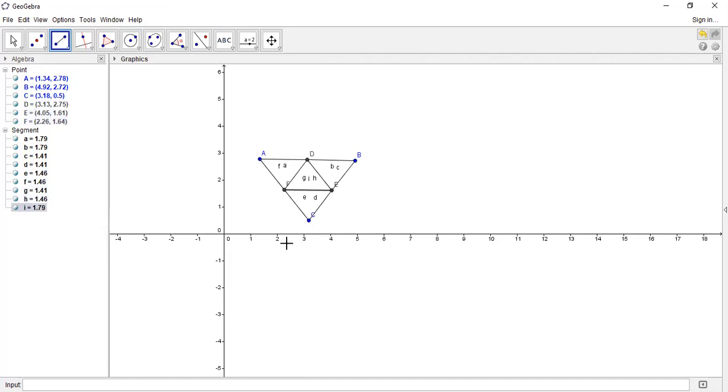Whatever construction we draw, it shows the names of the segments also. For every segment which I have drawn, the name and the length are given. What is the size of that segment? Segment a is 1.79. So this is the way we can draw constructions using the tools of GeoGebra. Did you understand now? Yes, sir.